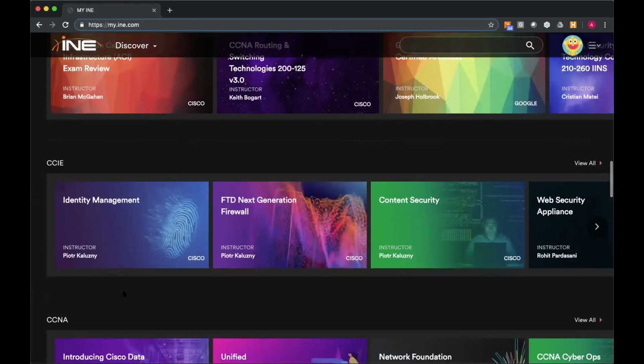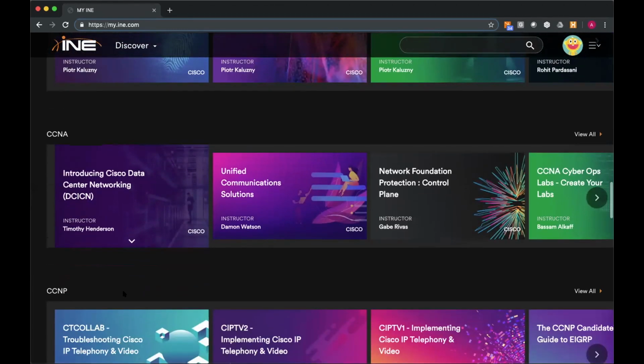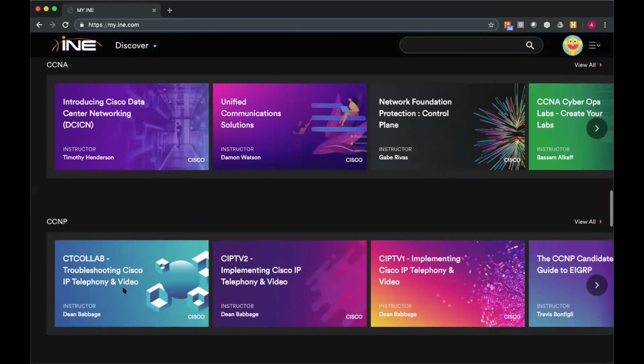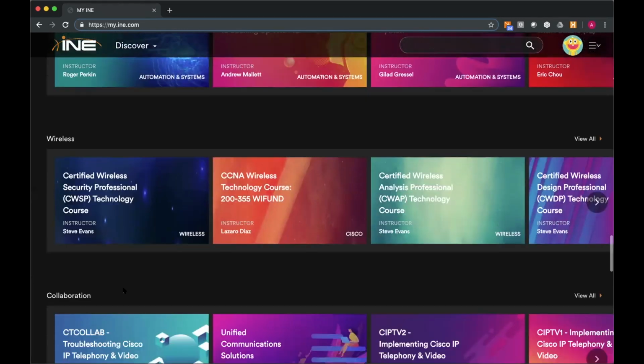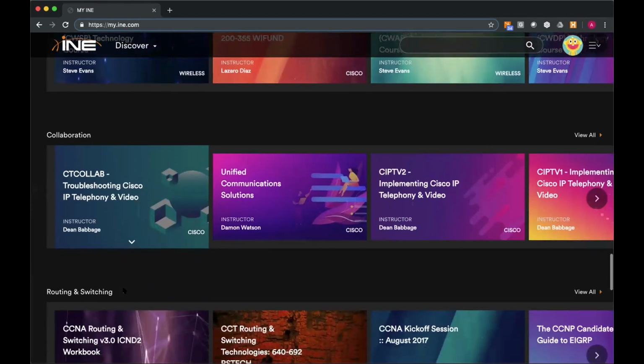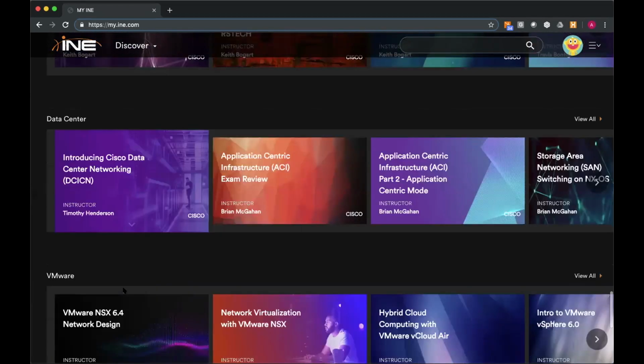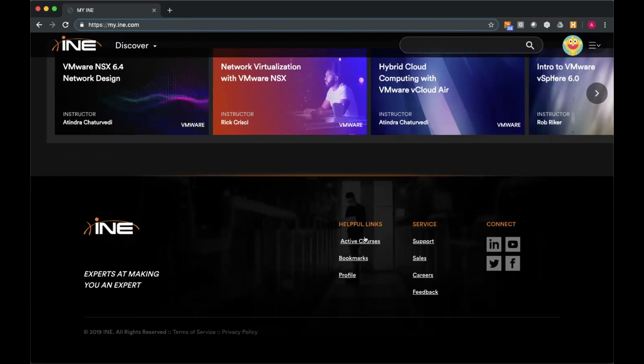And as you continue to scroll, you'll see that we've done some application of filters so that you can find content within different learning areas, certification pathways, etc. Okay, and then all the way down at the bottom, you can jump back to active courses, bookmarks, your profile.